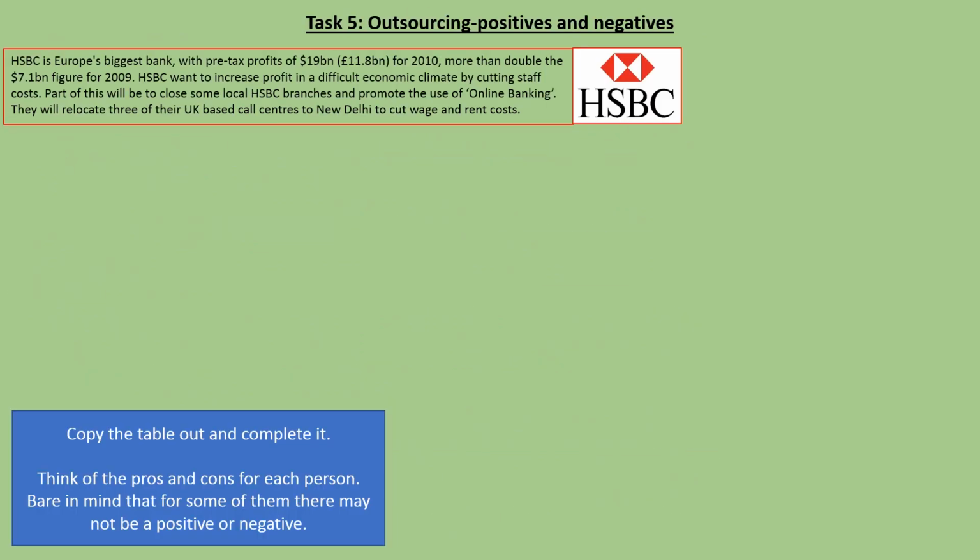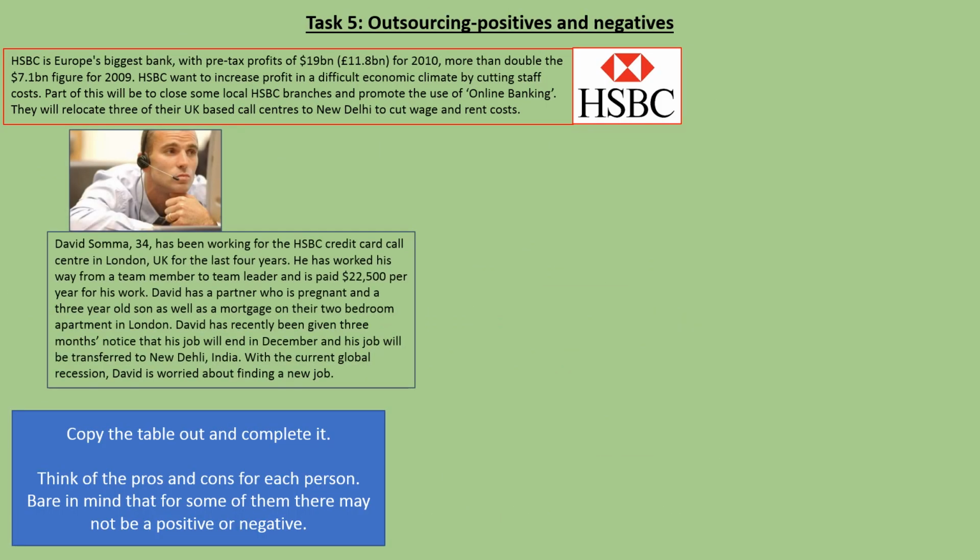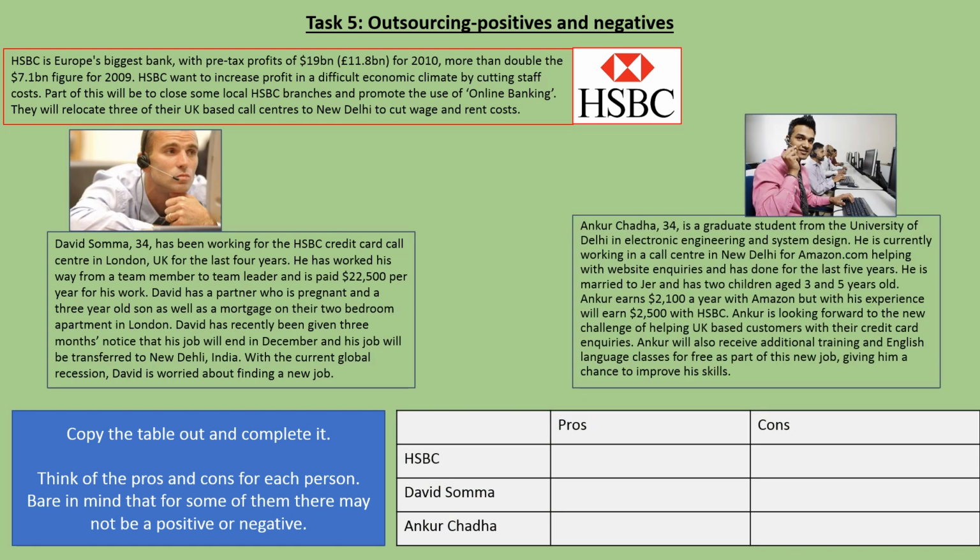Okay, moving on. We are on task 5. It's task after task today, guys. I'm very sorry. But we have got some positives and negatives of outsourcing. Okay, so we're looking at HSBC here. So moving away and looking at an example in particular. So we've got HSBC and their call centres.